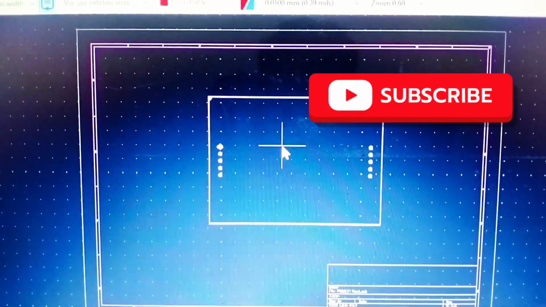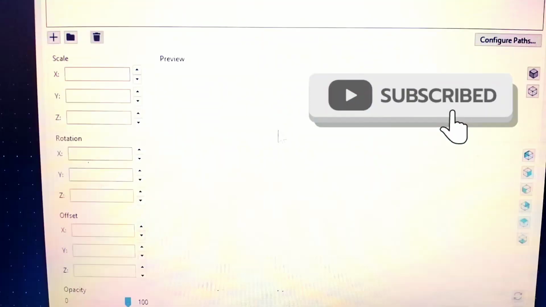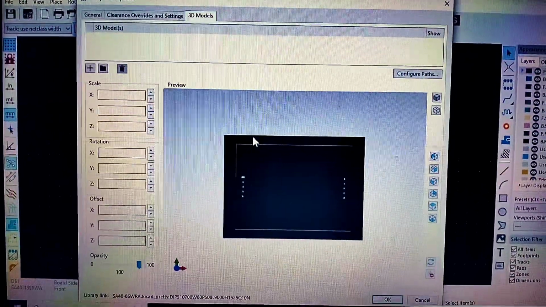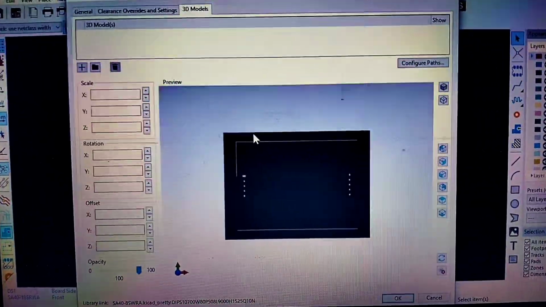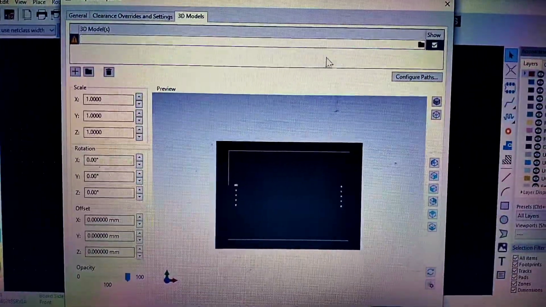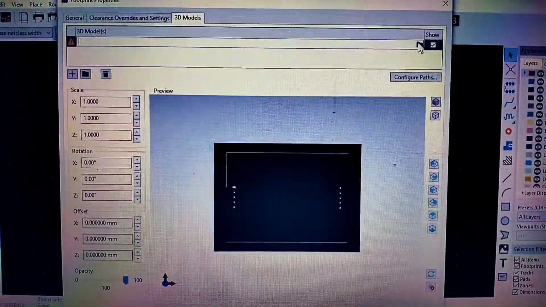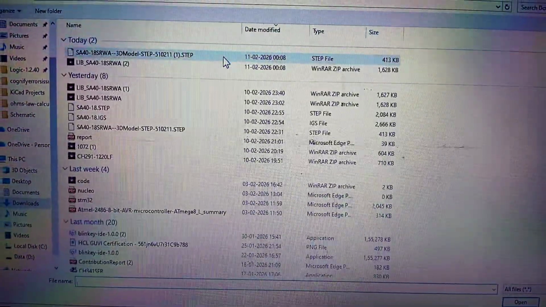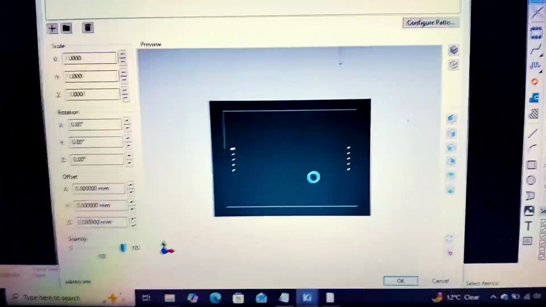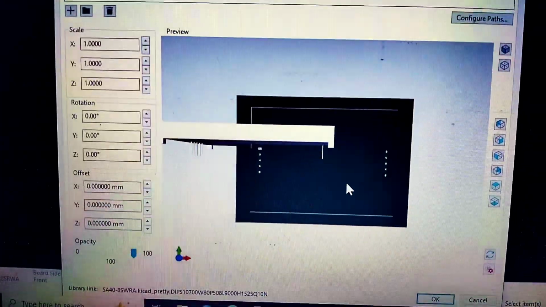Now double click on this footprint. Now we need to add the 3D model. So click on this plus button and then click on this folder and open that folder where we have saved that STP file, like here. Now we can see our 3D model is also added.